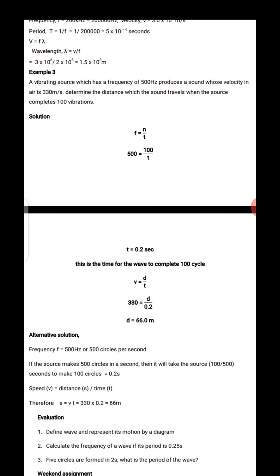Now the question is to find the distance, and we have been given the velocity, 330. We have found the time. Don't forget that velocity is equal to distance over time. So 330 equals distance over 0.2, and that's the distance we are asked to find. So the distance becomes 66.0 meters.